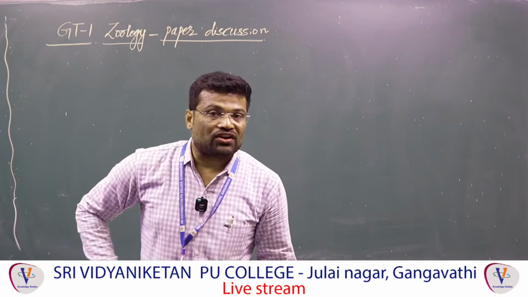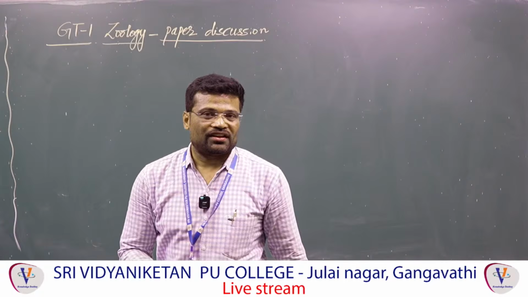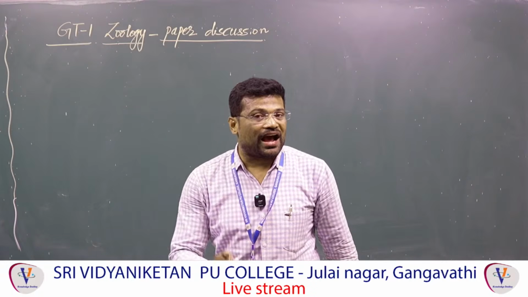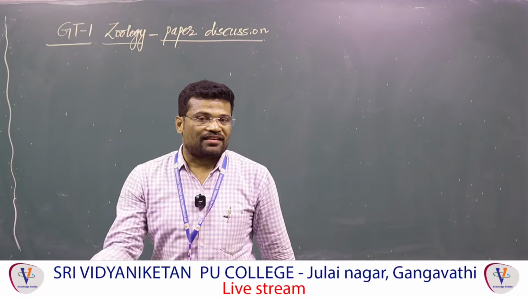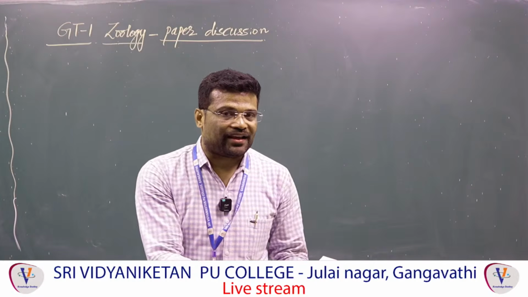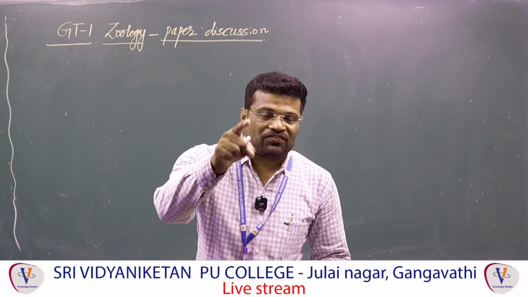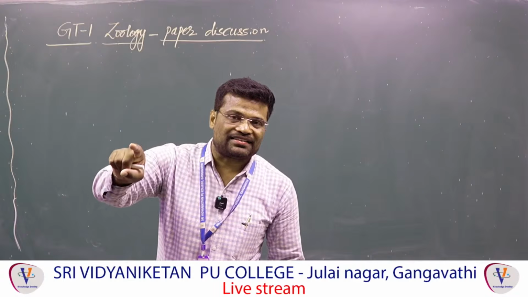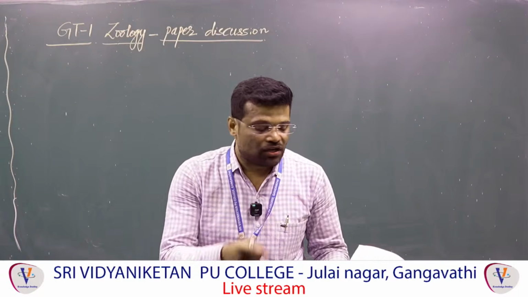That is why naturally sperm cannot enter the cytoplasm of the secondary oocyte, because the secondary oocyte is lined by tough and thick zona pellucida.